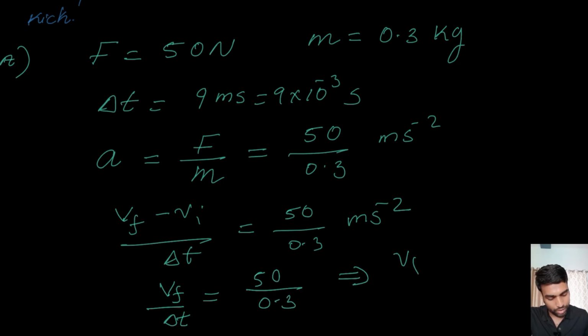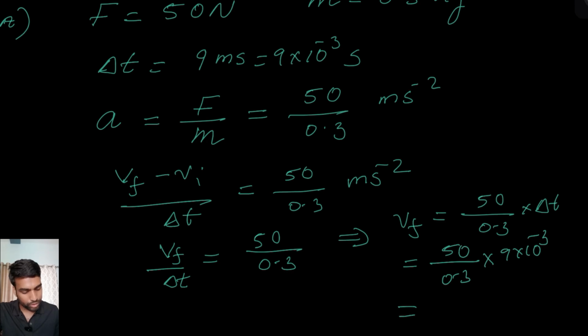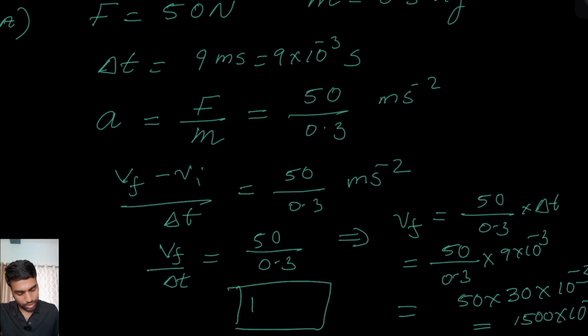Therefore, Vf is equal to 50 divided by 0.3 into delta T, and we know delta T is 9 milliseconds or 9 into 10 to the power minus 3 seconds. So 50 divided by 0.3 into 9 into 10 to the power minus 3 is equal to 50 into 9 divided by 0.3, which we can write as 30 times 10 to the power minus 3. So the final result is going to be 1.5 seconds.